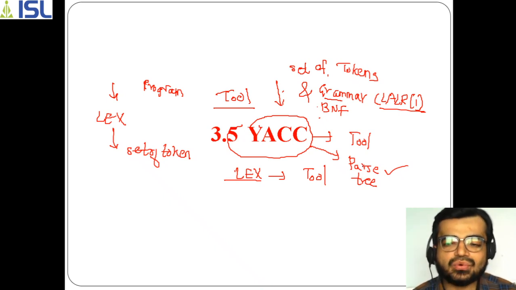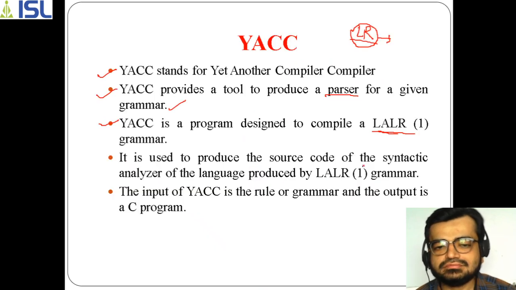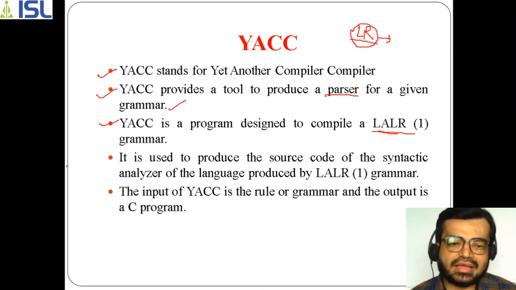And you know how to find out whether a grammar is LALR(1) or not, because in the previous session we have already discussed how to identify whether the given grammar is an LALR(1) grammar or not. If that grammar is an LALR(1) grammar, then it can be used as an input for Yacc in order to generate a parse tree. So that is why Yacc produces the source code of the syntactic analyzer of the language, produced by whom?